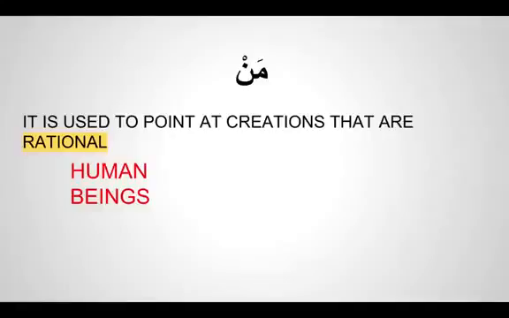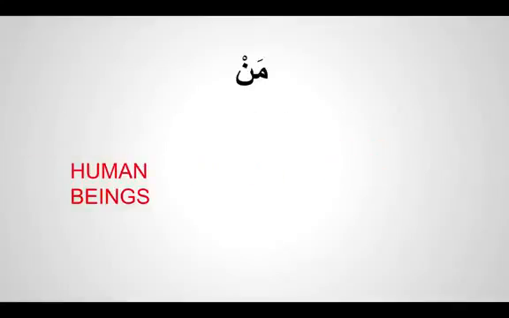It is also used for angels and for jinns. These are rational beings created by Allah, and man is used to point to these three creations. Inshallah, today we'll be learning about human beings. So how do we use man to ask questions about human beings?